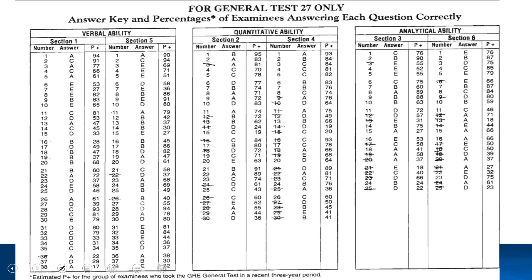Now if you go down and look at question number 30, the answer is D, and 36% of people got it right. So if you use the Big Book, it would help you compare yourself with other people. Suppose you're not getting a question right, maybe it's too difficult, which is why you're not getting it right.